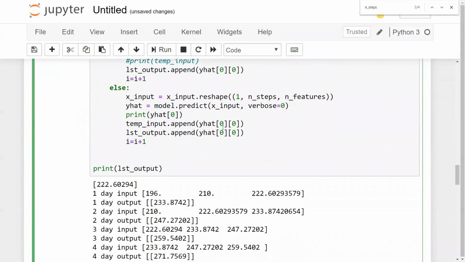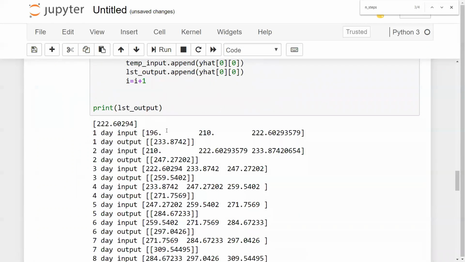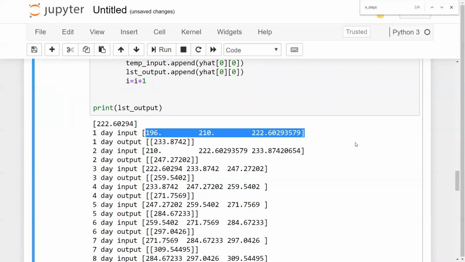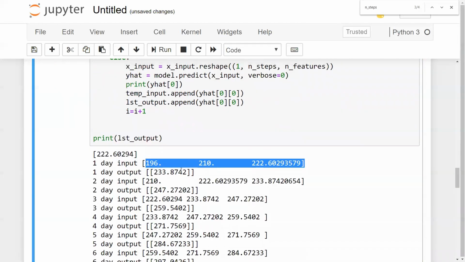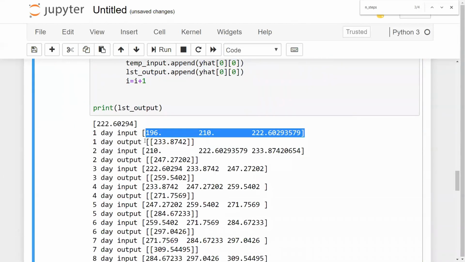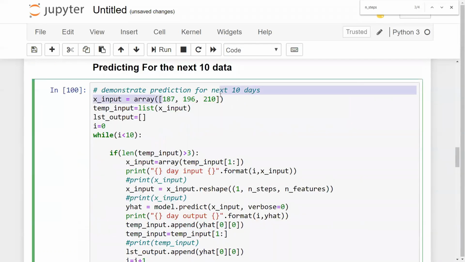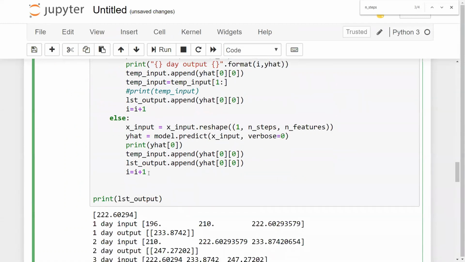Okay, so let me just execute and show it to you. So here you'll be seeing that the first day input is 196, 210, 222. So this is my first day input. If you really want to see the first day input, remember, I have given this as my first day, 187, 196, 210. If I go and see in the else block, I have printed y hat of 0. So this is basically my first day output.